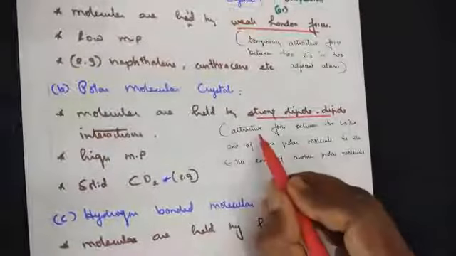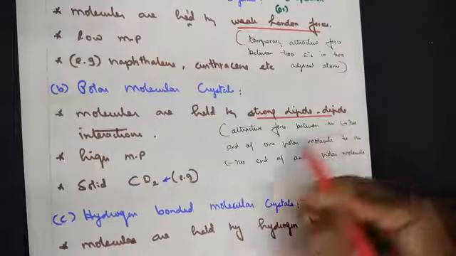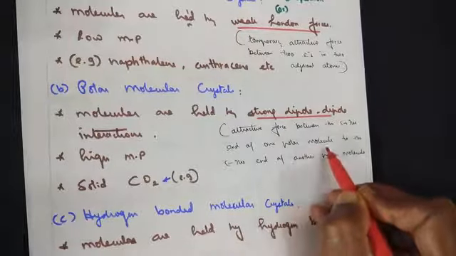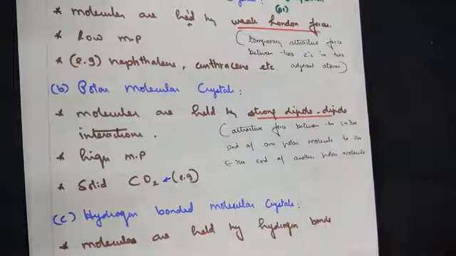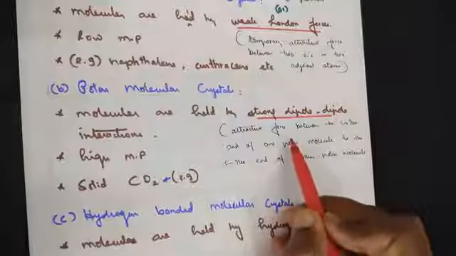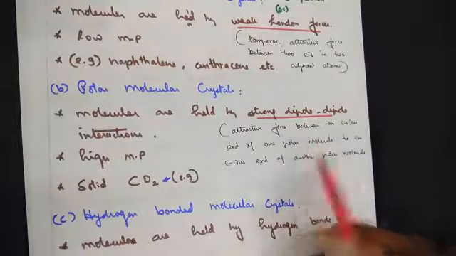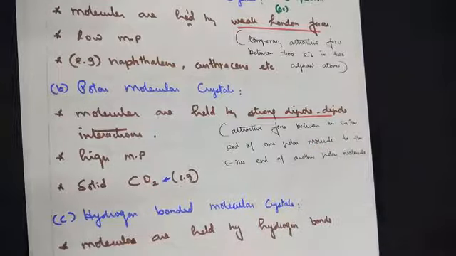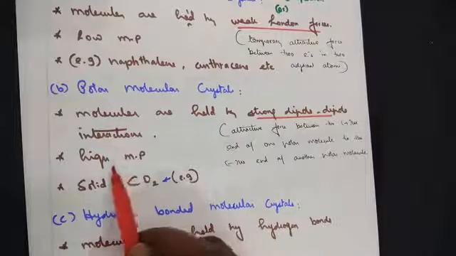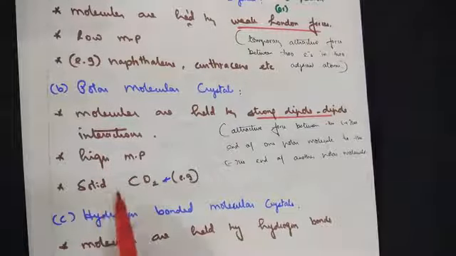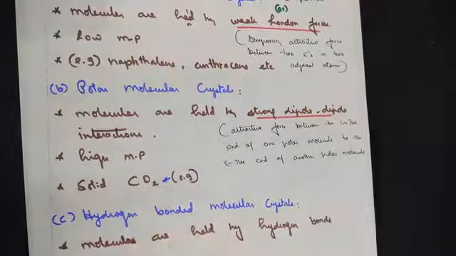It is the attractive force between the positive end of one polar molecule and the negative end of another polar molecule. The word polar tells us there are positive and negative ends. So the attraction is between the positive end of one polar molecule and the negative end of another. Again, they have a high melting point. An example will be solid carbon dioxide.